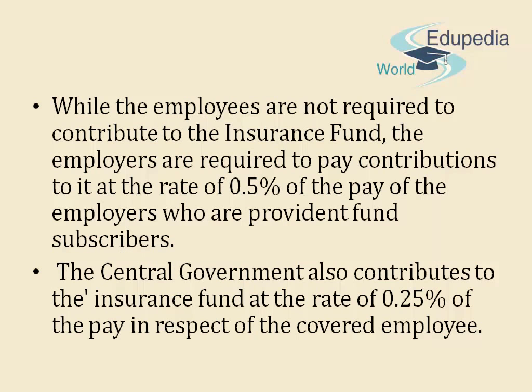While the employees are not required to contribute to the insurance fund, the employers are required to pay contributions to it at the rate of 0.5% of the pay of the employees who are Provident Fund subscribers. The central government also contributes to the insurance fund at the rate of 0.25% of the pay in respect of the covered employee.